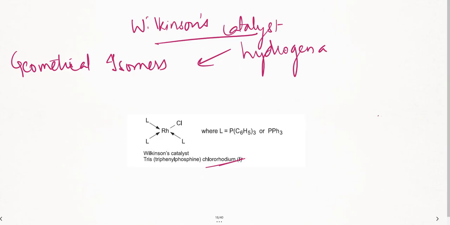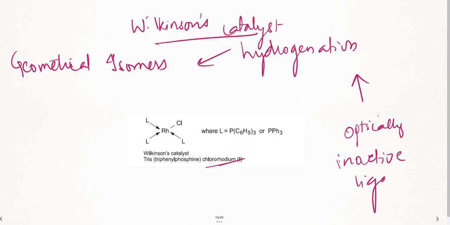Okay, now what is the other requirement? When you do this hydrogenation, it should have an optically inactive ligand. So it should not rotate the plane polarized light, right? It should have an optically inactive ligand. If this is the condition, only then hydrogenation happens, and only at this position will the addition happen. After hydrogenation addition, what product will I get? I'll be getting two products, that is a mixture. One, I'll be getting a meso compound, and I'll be getting a mixture of enantiomers.